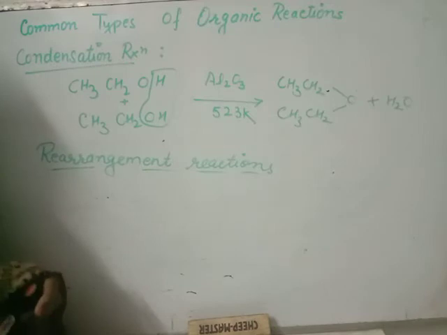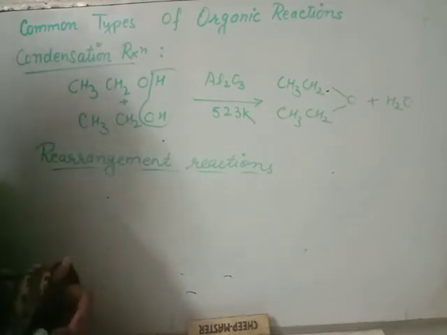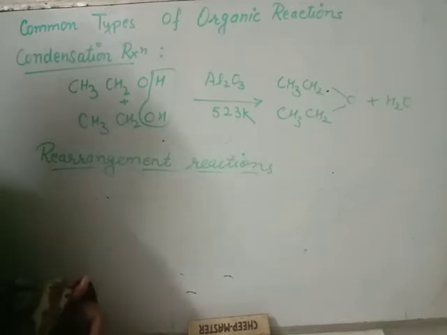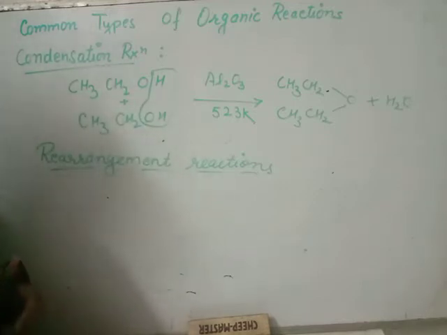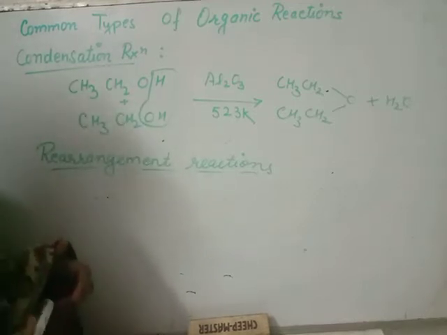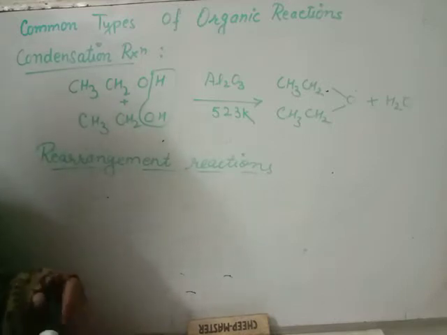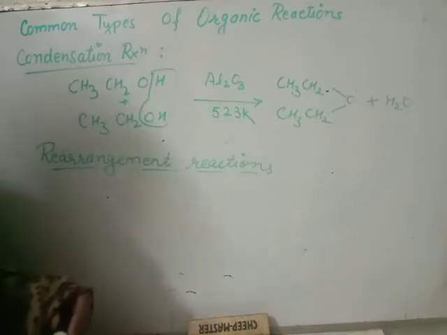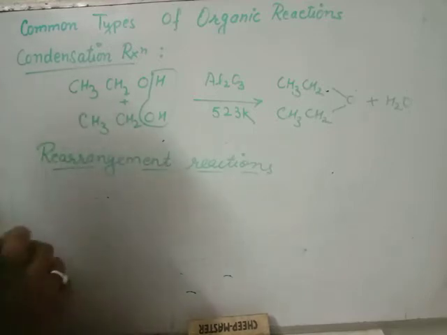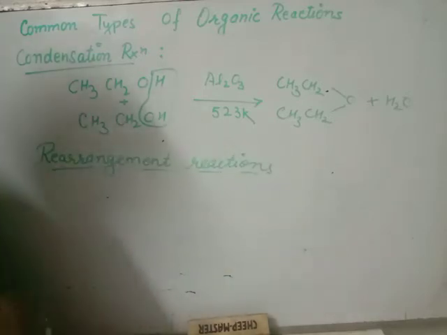This is due to the greater stability of the reaction intermediate, either carbocation, carbanion or free radical. You know very well a tertiary carbocation is more stable than secondary, than primary. For free radicals, the sequence is the same, but for carbanions, the sequence is opposite. Primary is more stable than secondary, than tertiary. On the basis of stability, this rearrangement reaction takes place.